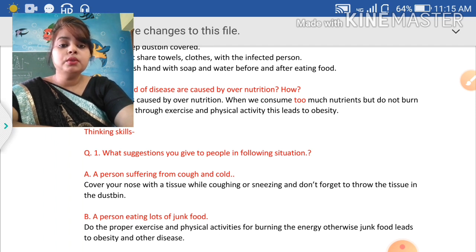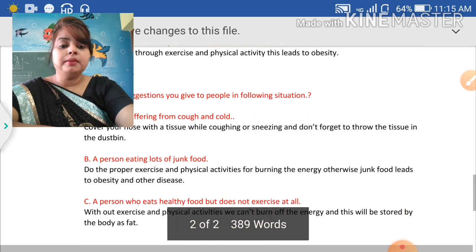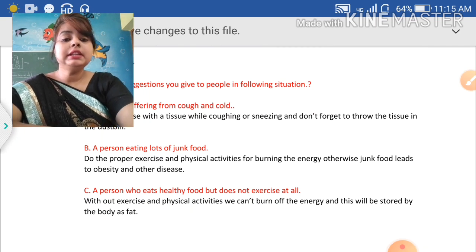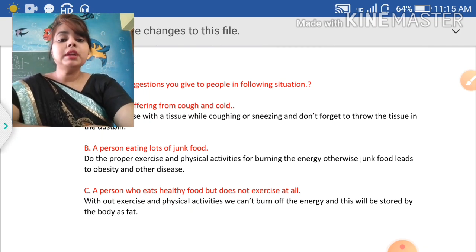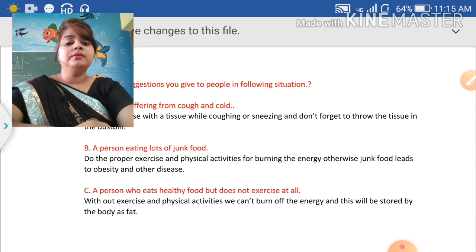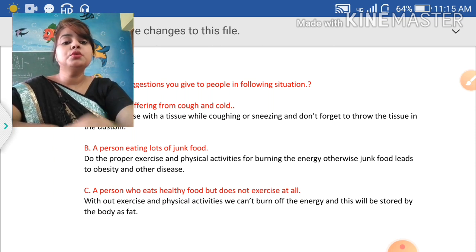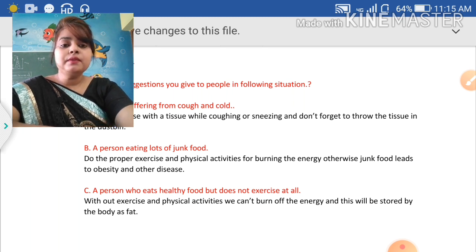We can cover our nose with a tissue while coughing and sneezing, and don't forget to throw the tissue paper in the dustbin after using it. Next is a person eating lots of junk food. Do proper exercise when eating too much junk food. Do proper exercise and physical activities to burn the energy, otherwise junk food leads to obesity and other diseases.